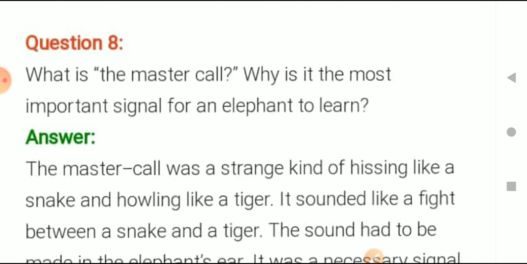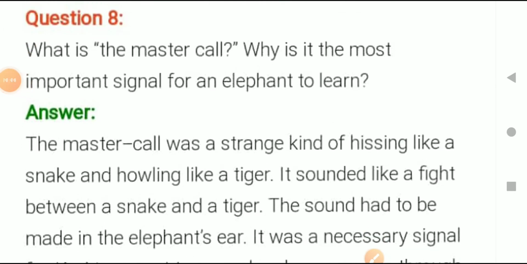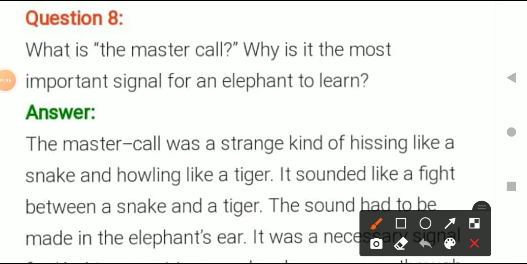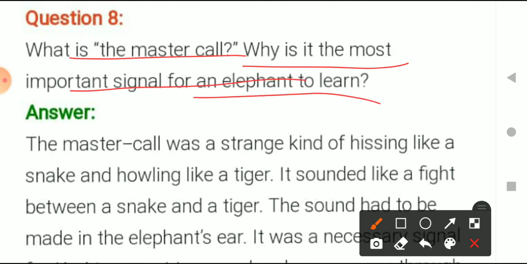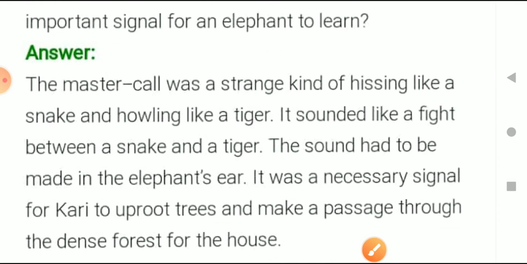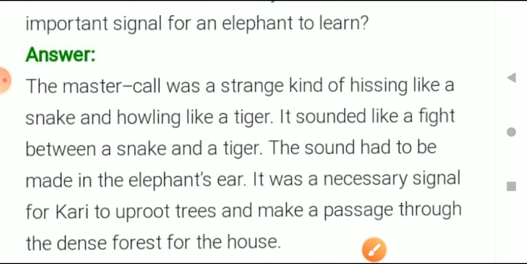Now moving on to the 8th question, children. What is the 8th question? The question is, what is the master's call? Why is it the most important signal for an elephant to learn? So here the question is, what is the master's call, and why is it important for elephants to learn it?